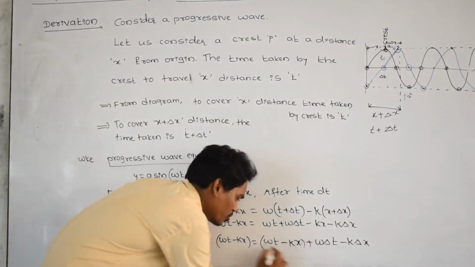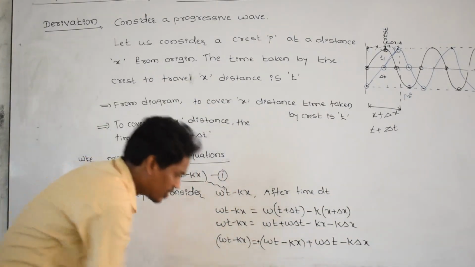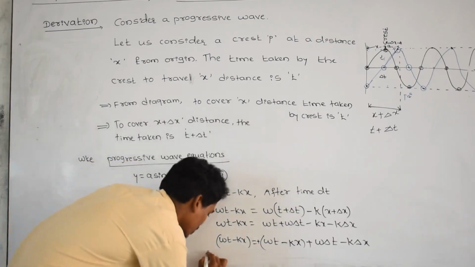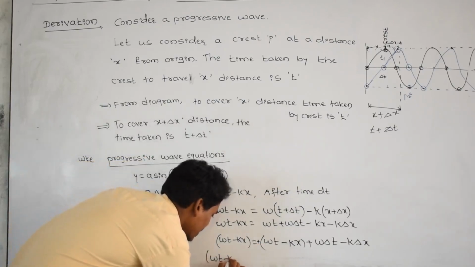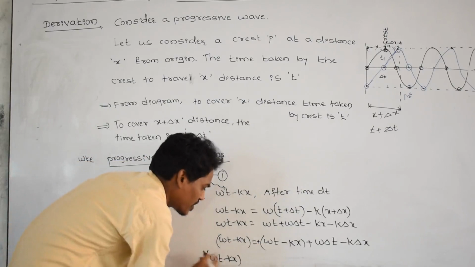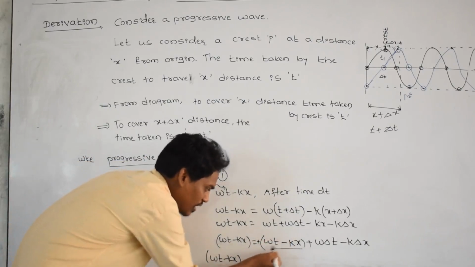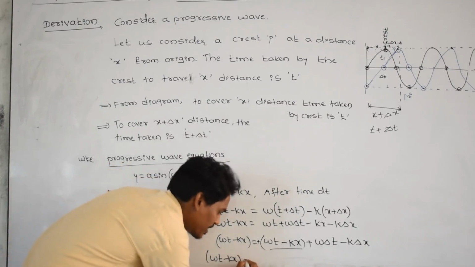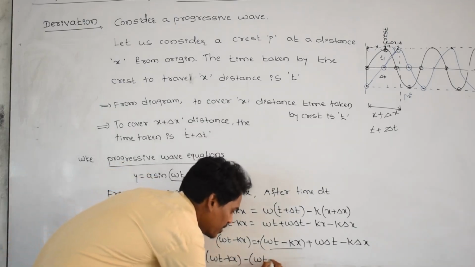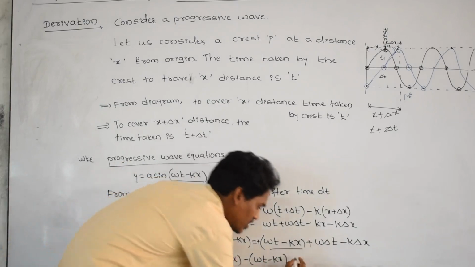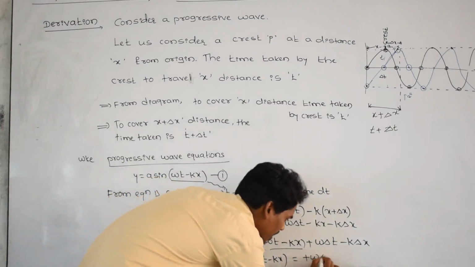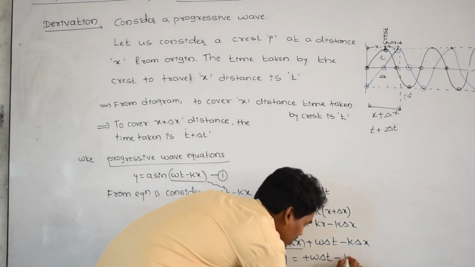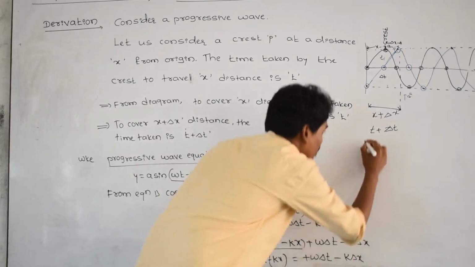Take the omega t minus kx term to the left side; plus becomes minus. This is equal to plus omega delta t minus k delta x.